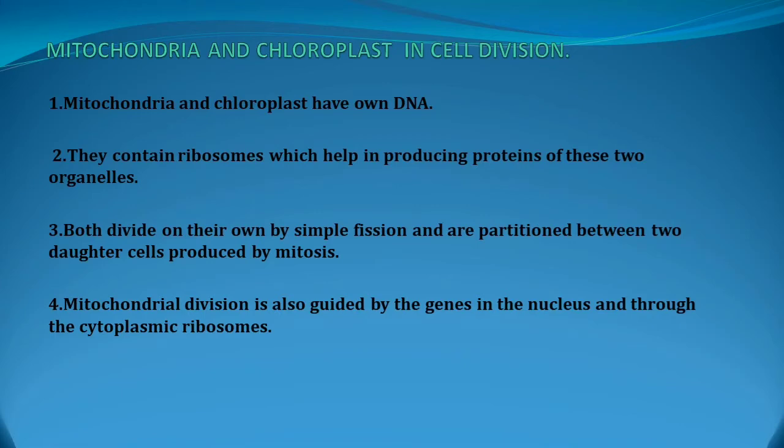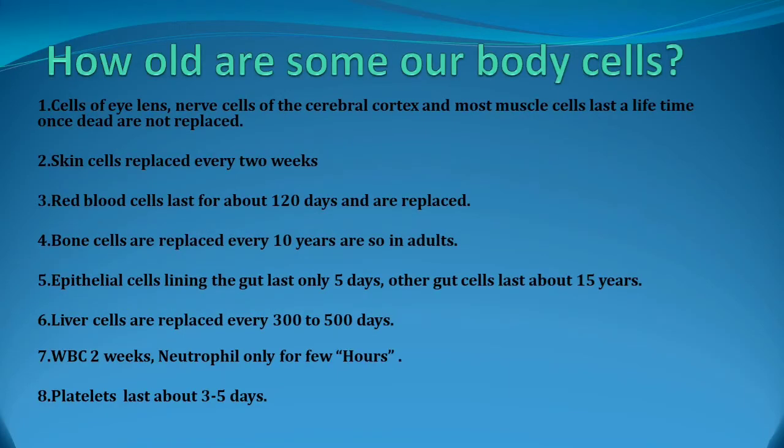How do the mitochondria and chloroplasts divide during cell division? Mitochondria and chloroplasts have their own DNA. They produce their own type of DNA, and the ribosomes present in these two organelles produce the proteins of these two organelles. Both divide on their own by simple fission and are partitioned between the two daughter cells produced by mitosis. Mitochondrial division is also guided by the genes in the nucleus and by the cytoplasmic ribosomes.